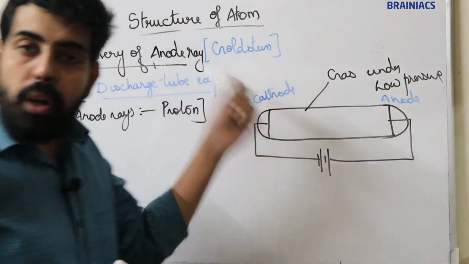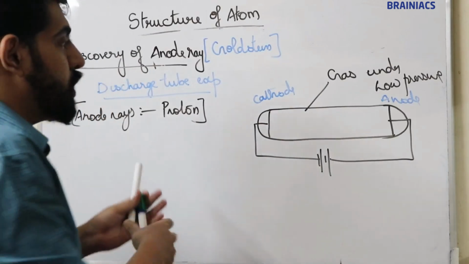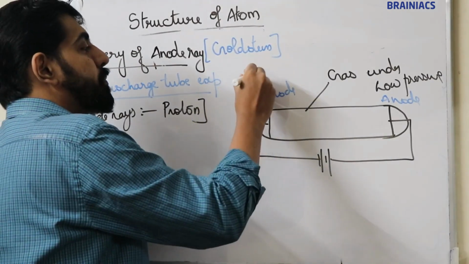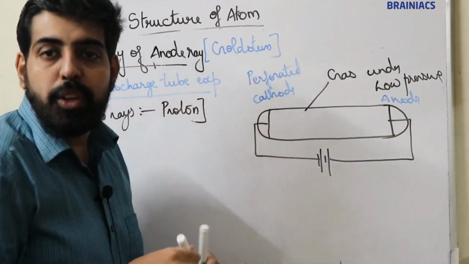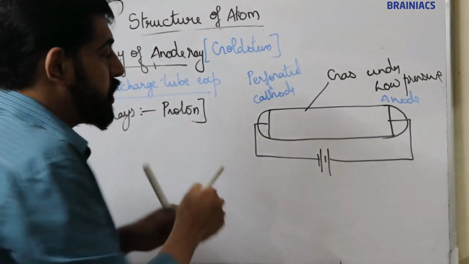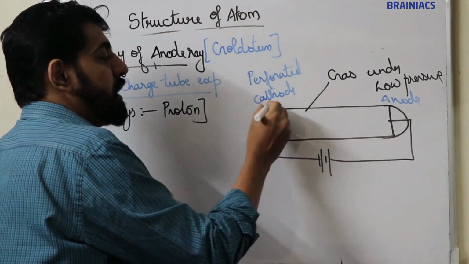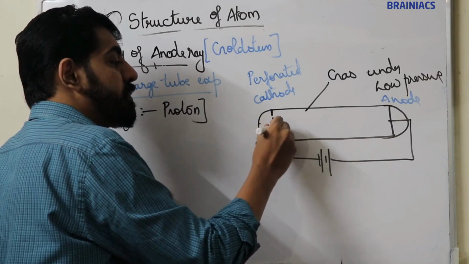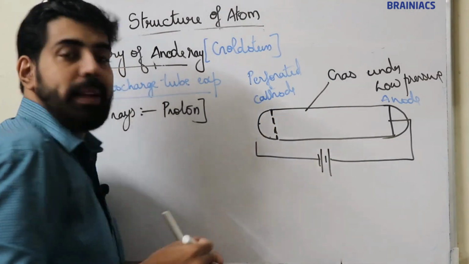Now Goldstein conducted this experiment by using a perforated cathode. Now what does perforated cathode mean? Cathode having holes. So he conducted this experiment by using a perforated cathode. That means this cathode is having holes.